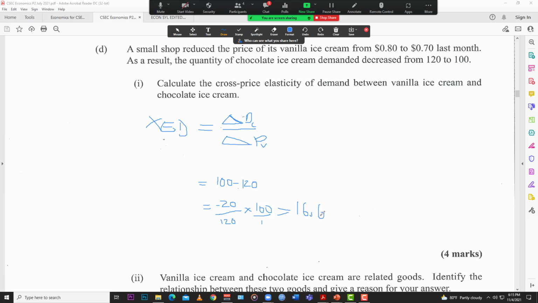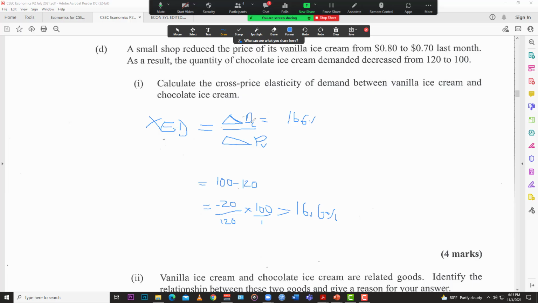16.6, right? That should be it. It's in percent. So that's the top part we just found: negative 16.6%.